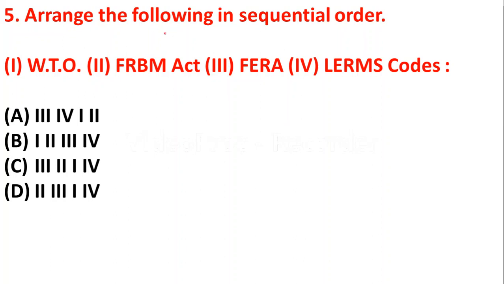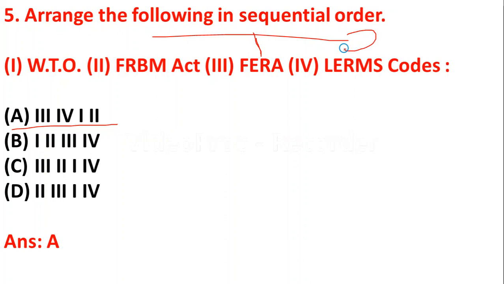Question number 5. Arrange the following in sequential order: WTO, FRBM Act, FERA, LERMS. So here the right answer is option A. First one is FERA, then comes LERMS, then WTO, then the last one will be the FRBM Act.